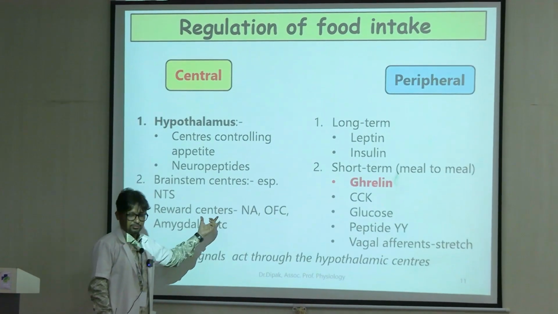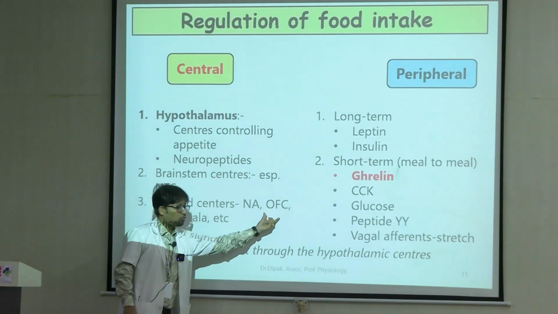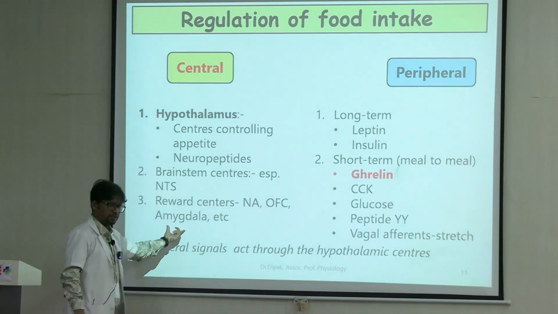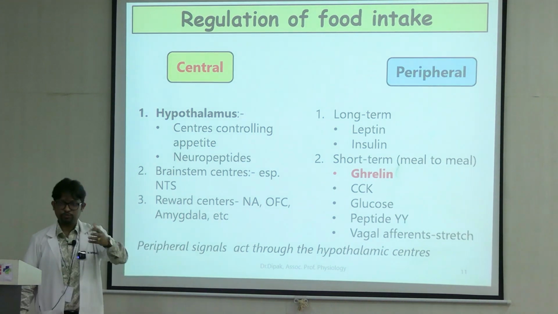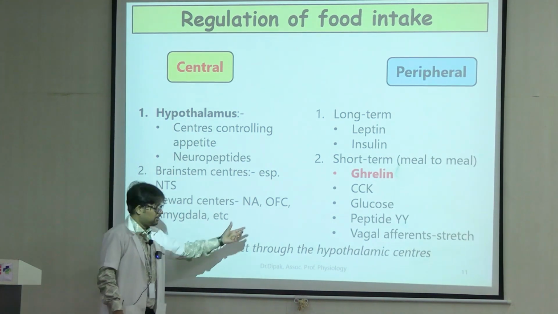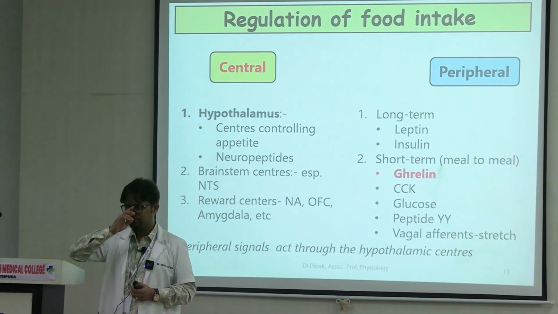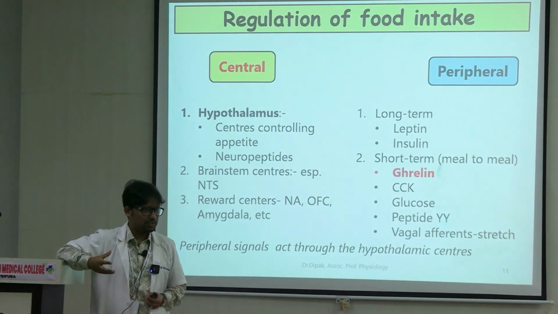Reward centers. NA means nucleus accumbens, OFC means orbitofrontal cortex, and amygdala, all of you have heard about it, concerned with emotions and some form of memory. If you take a food and you feel happy, reward centers participate in this process.